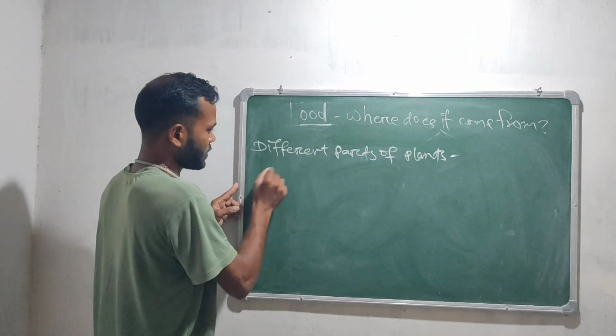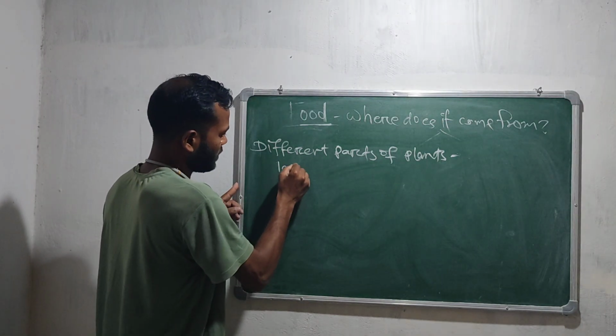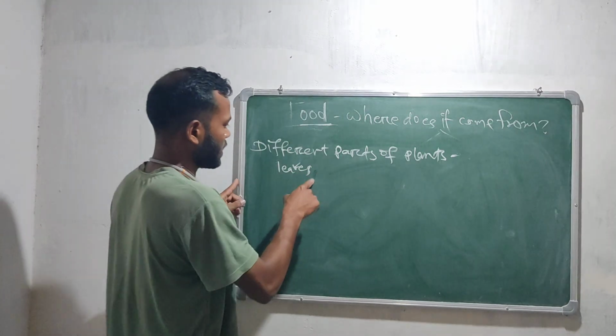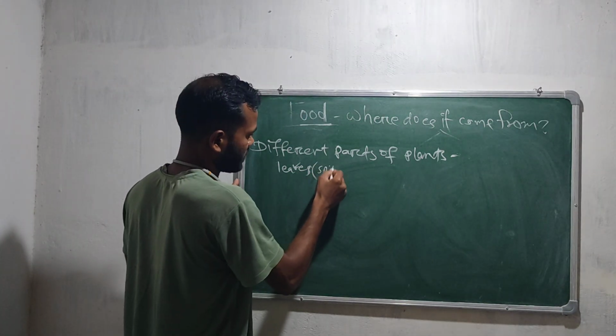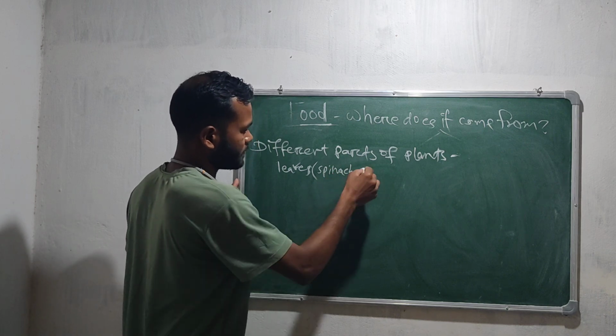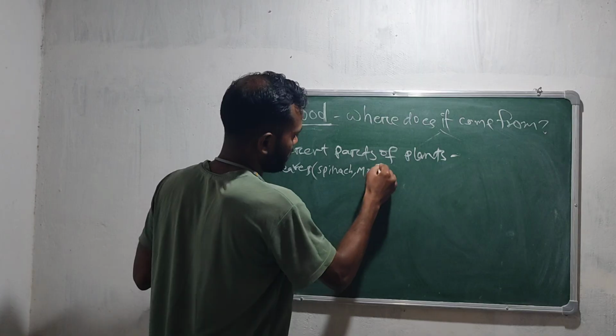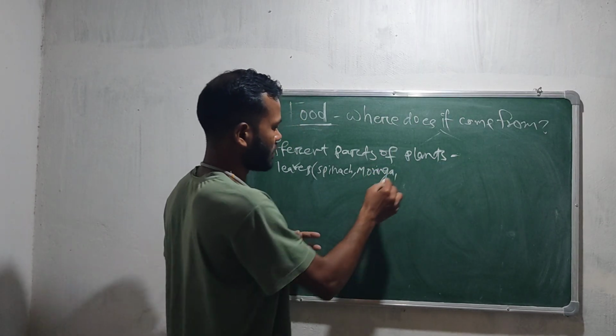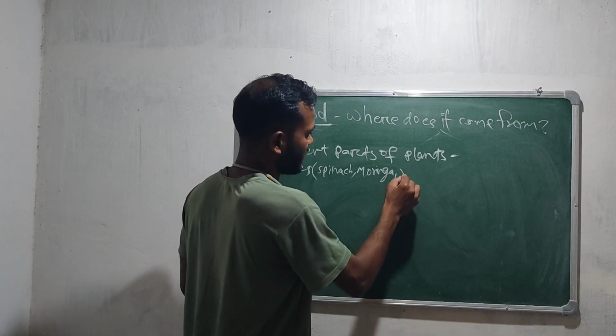Suppose leaves. We are eating leaves as vegetables, like spinach, moringa, and radish.